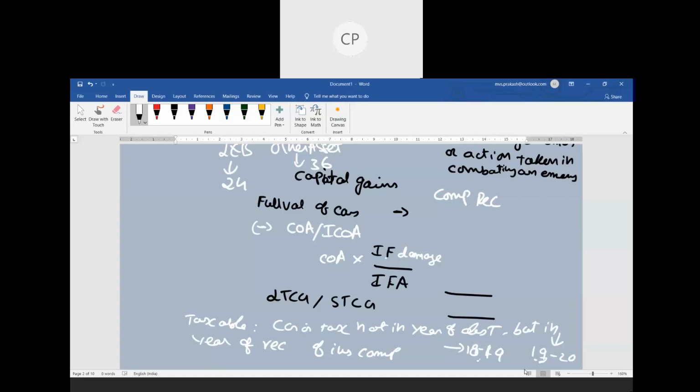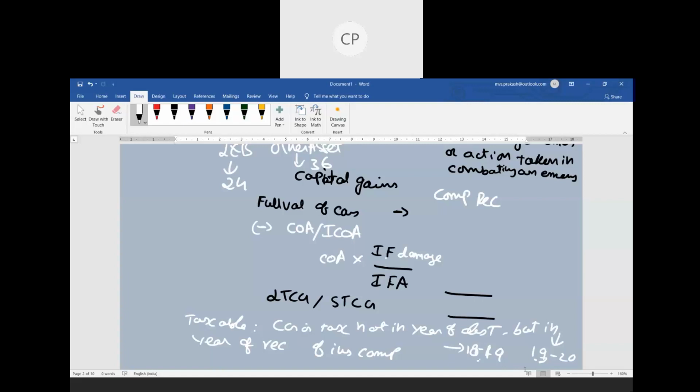Again, what does 45(1)(a) say? 45(1)(a) clearly says whenever your capital asset is damaged by fire, by accident, by any sort of natural calamities, riots or civil disturbances, or any action of an enemy or combating an enemy, and the capital asset is destroyed and insurance compensation is received, 45(1)(a) is applicable.